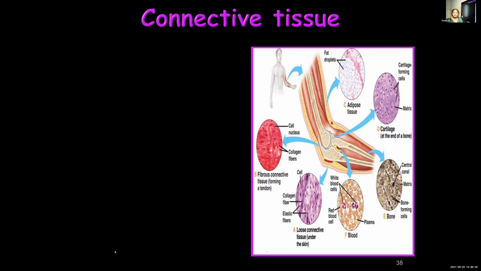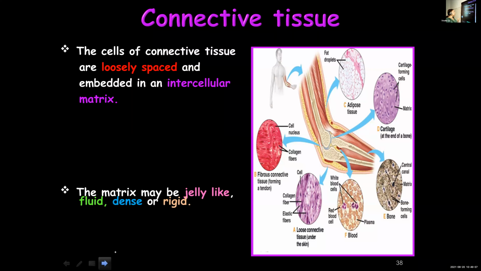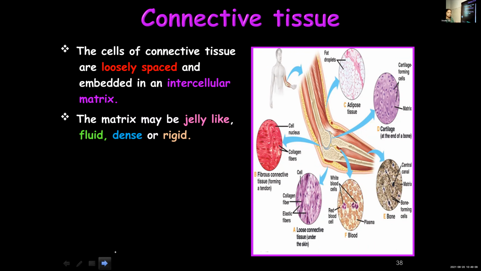The matrix present between the cells can be of different types. It can be jelly-like, fluid, rigid, dense. So accordingly, there are different types of connective tissues.